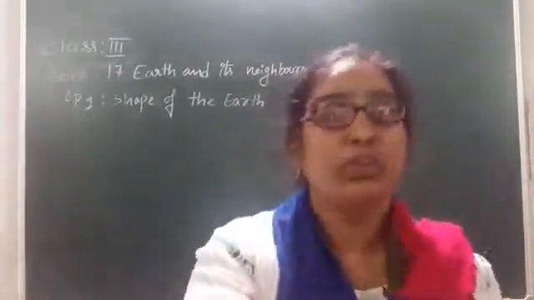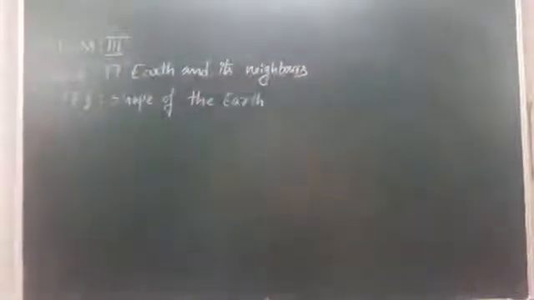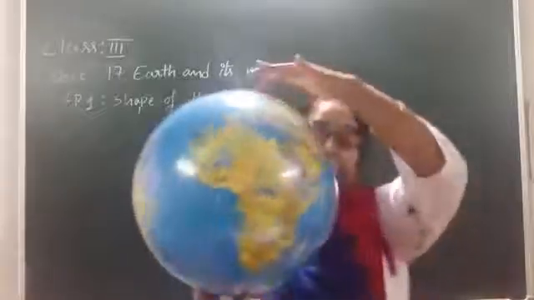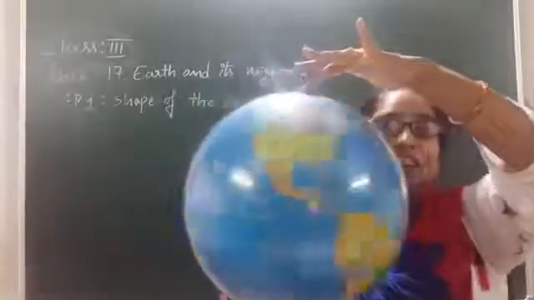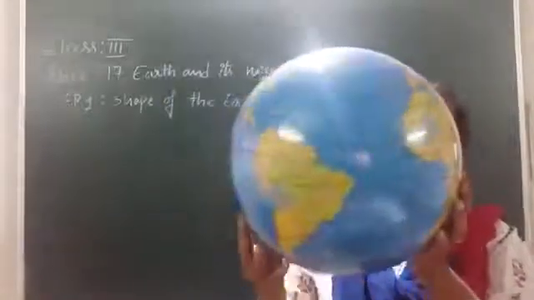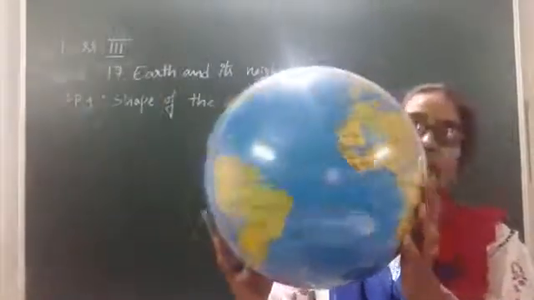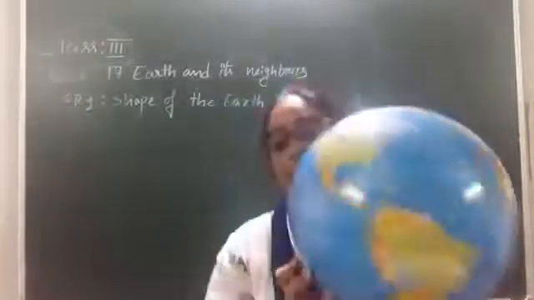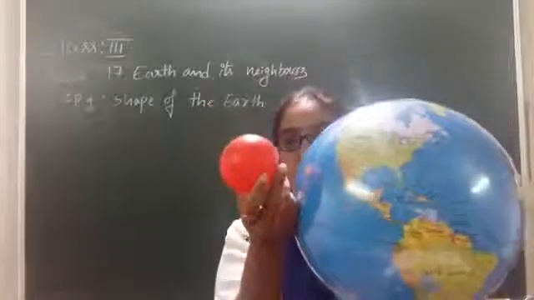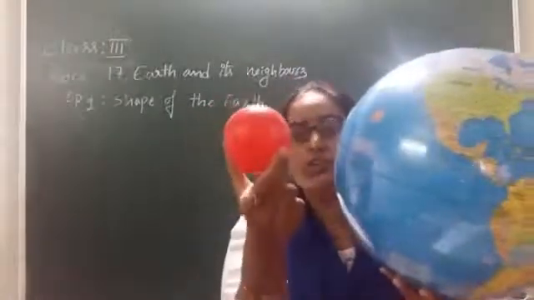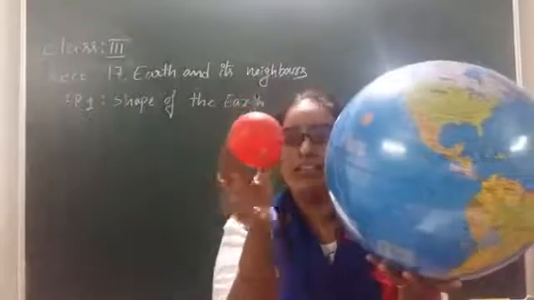Okay. Let me show you some more things. Okay children, now see what I have in my hands. Can anyone tell what is this? Yes, it's a globe. So how does it look like? It is in which shape? Yes, it is very similar to this one, right? Which shape is the ball in? Yes, it is in a sphere shape.